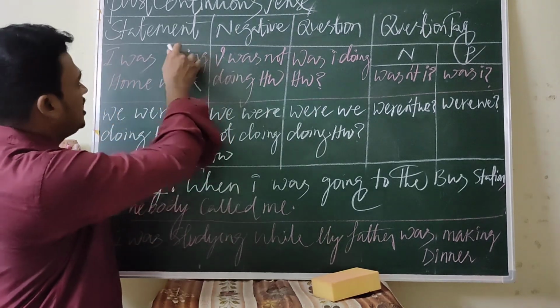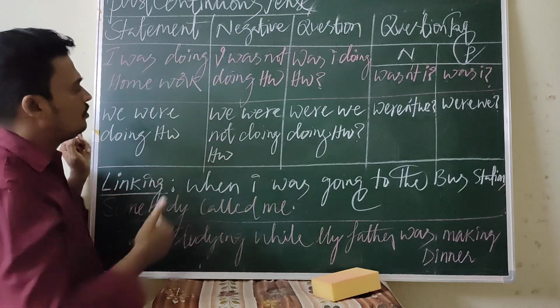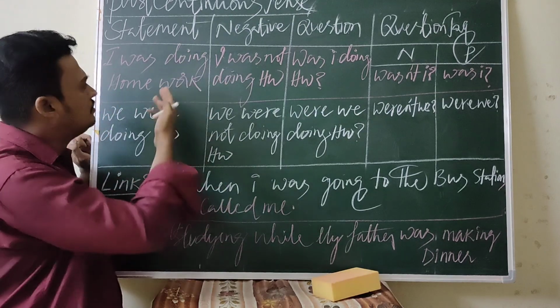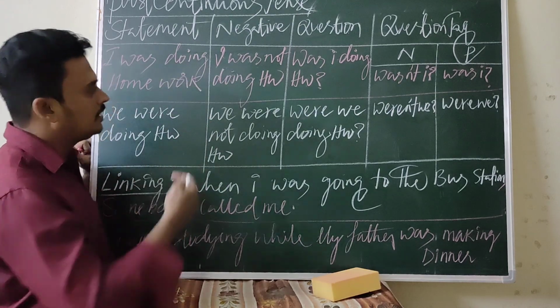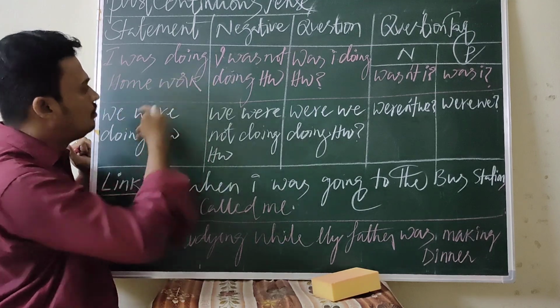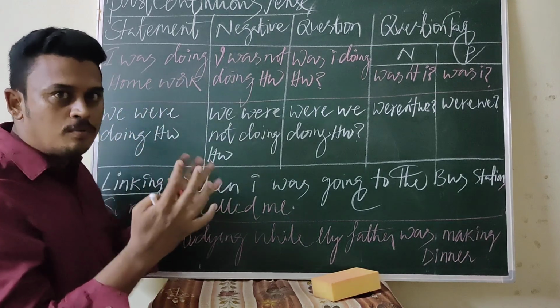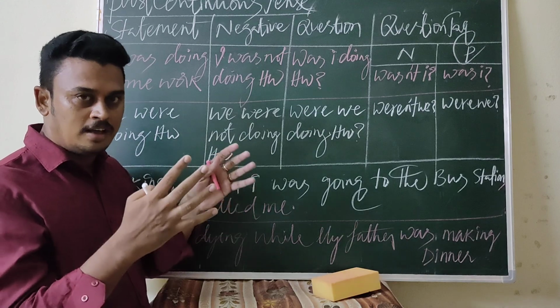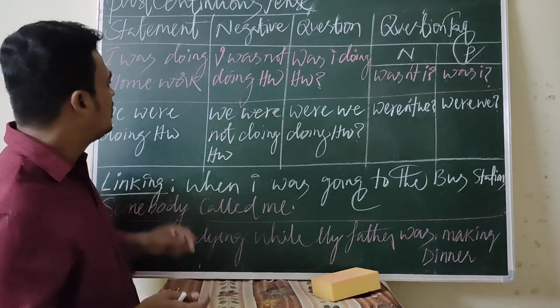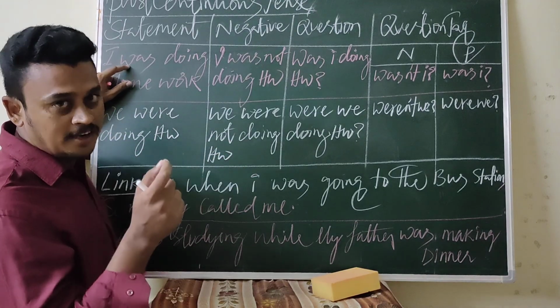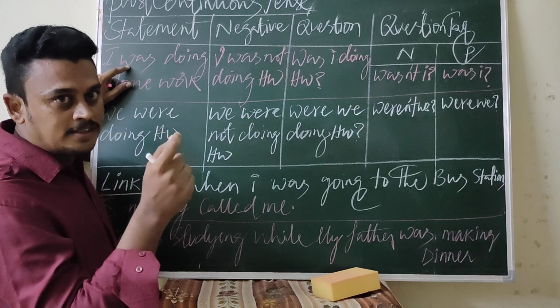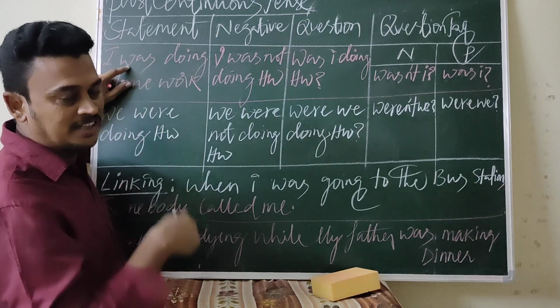Now, this is the statement. I was doing homework. You can write I was doing my homework. Otherwise, take the sentence I was doing homework. In the sense, what is the exact meaning in the sentence? Was is nothing but the time indicator. Was indicates the action that was already in the past.